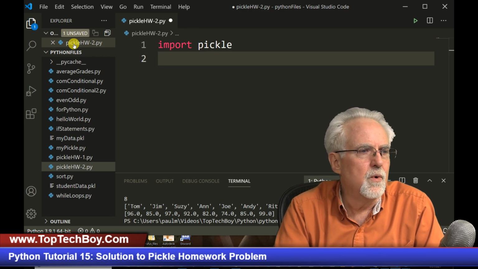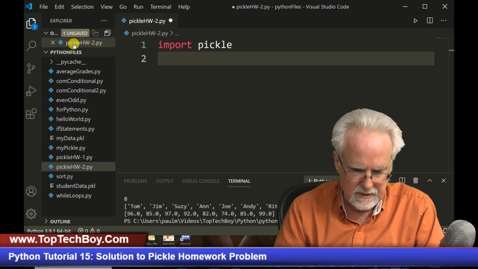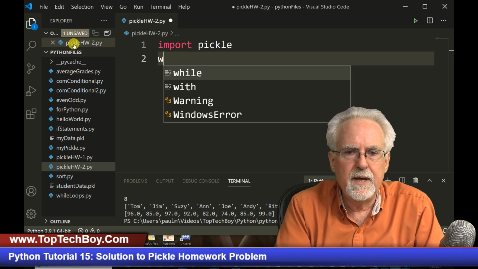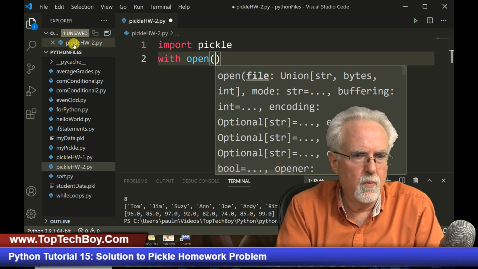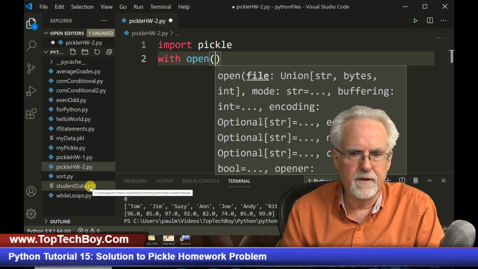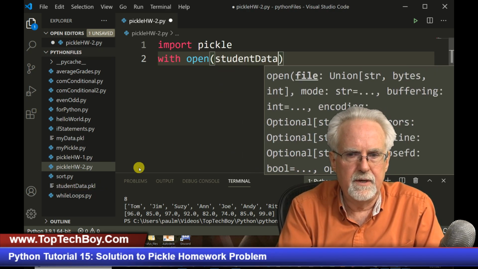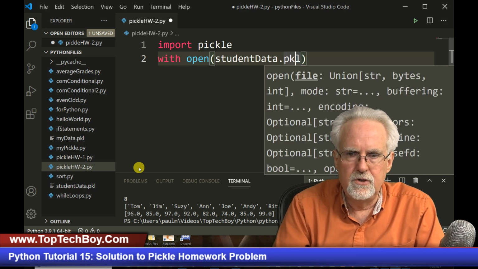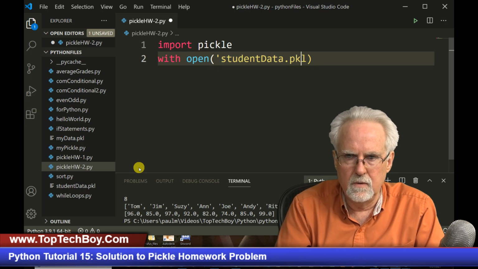Now, I think we're just going to read those things in there. And so we're going to go ahead and say with open. And then what are we going to open? It's kind of nice, you can see it over here. Okay, and that is studentdata.pkl. And then I do, in fact, need a single quote around that.